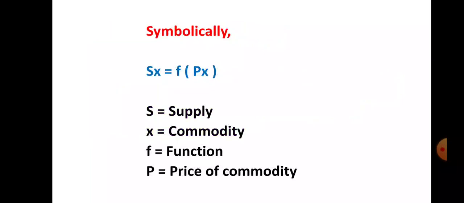Let us see the functional relationship between price and quantity supplied symbolically. Sx is equal to function of Px. Capital S stands for supply, small x stands for the commodity, F stands for function, and capital P stands for the price of the commodity. So the supply of commodity X is equal to a function of the price of commodity X. This shows the functional relationship between price and quantity supplied symbolically.